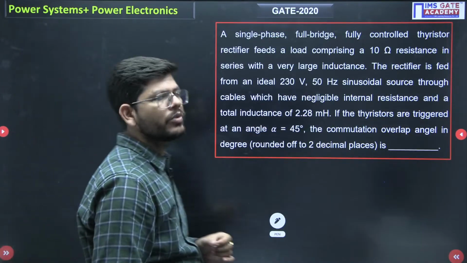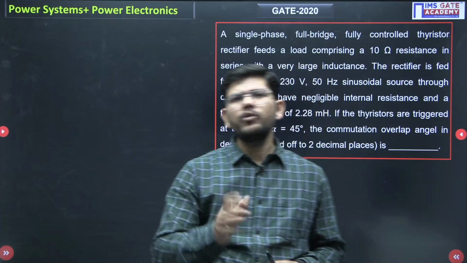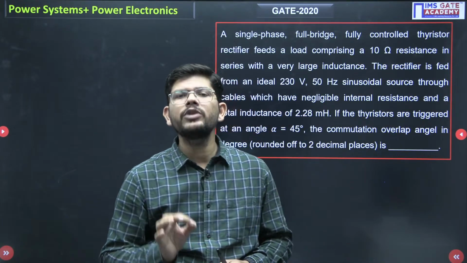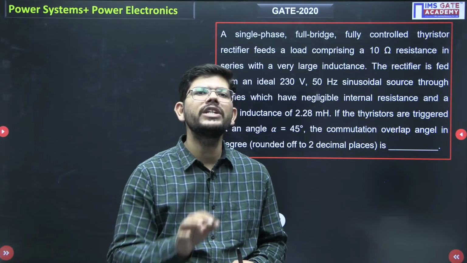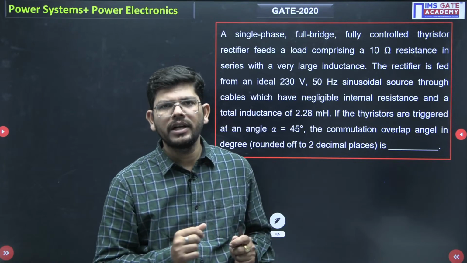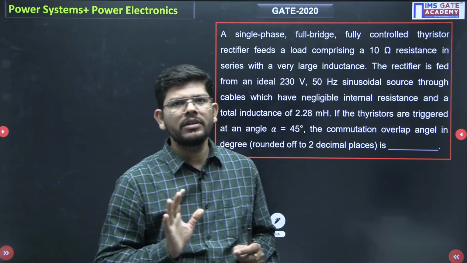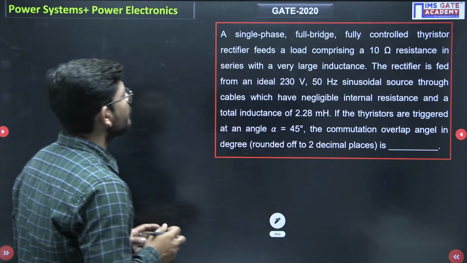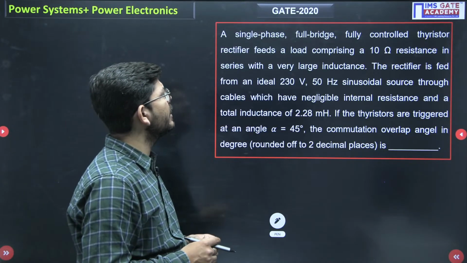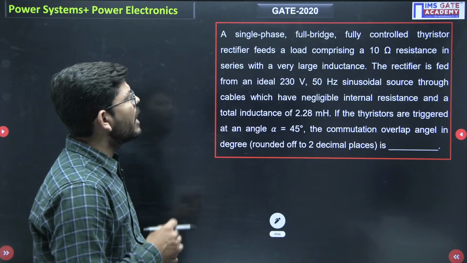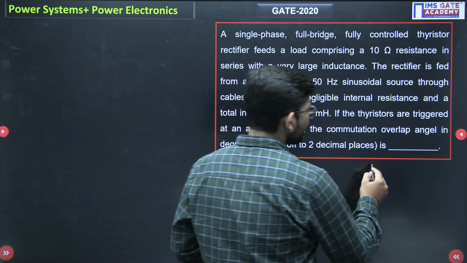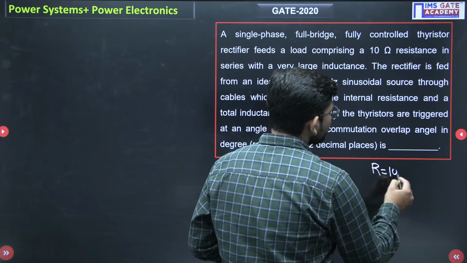So this is the next question that we have. If you are a power electronics student, you know that there will definitely be a question on the effect of source inductance in rectifiers. And in that year we had a question consisting of 2 marks. What has been given here is a single phase full bridge fully controlled thyristor rectifier feeding a load comprising of 10 ohm resistance. So the load resistance is 10 ohm.